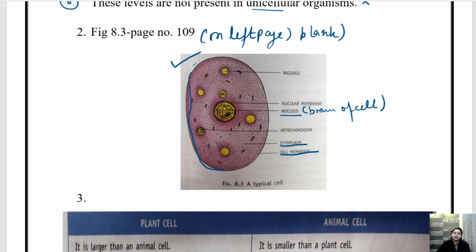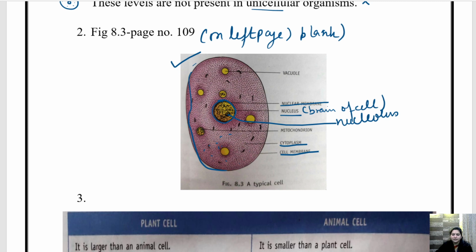Why? Because all the functions are governed from the nucleus. Nucleus की जो outer covering होती है, that is called nuclear membrane. इसके अंदर भी एक sac होता है, that is called nucleolus. Alright, so this complete is a nucleus.